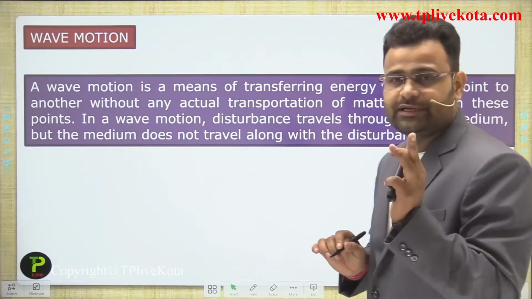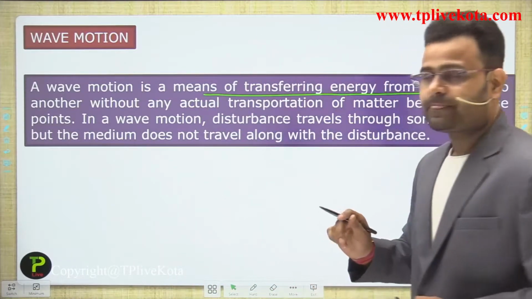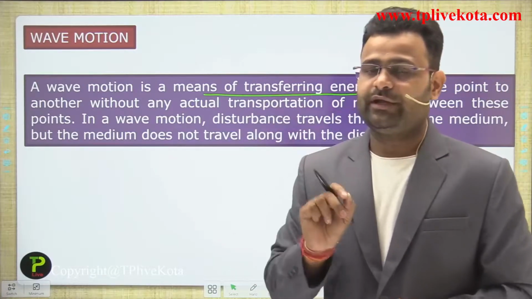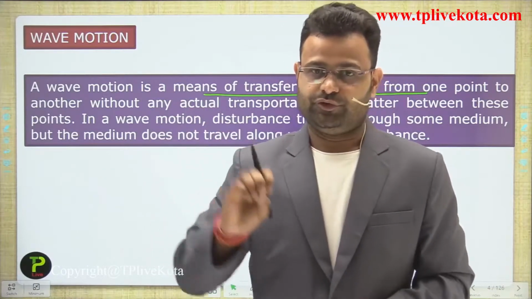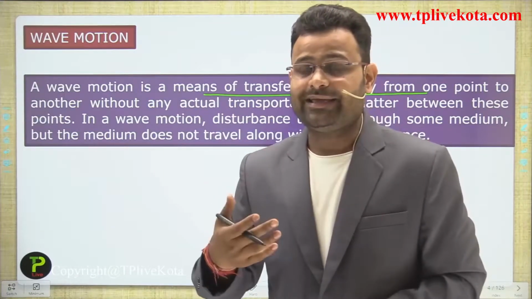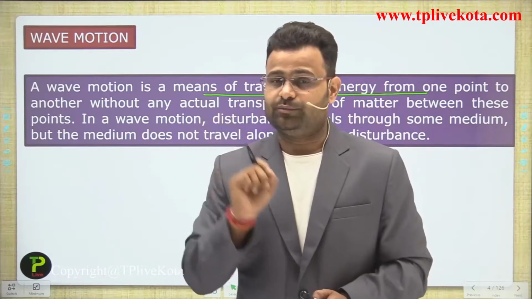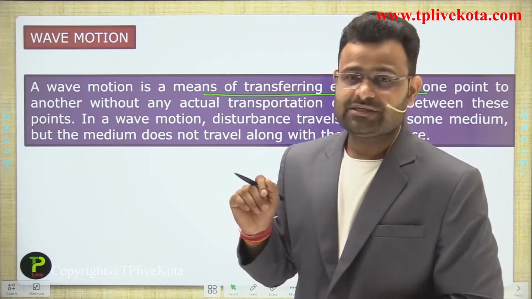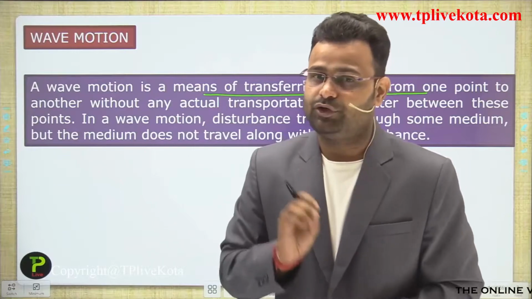A wave motion is a means of transferring energy. By throwing a stone we provide energy to the stone, the pebble. That energy is transferred to the water molecules. My energy, which I used to throw that object, moves toward the surface, and at that point the pebble gives the energy to the water molecules.